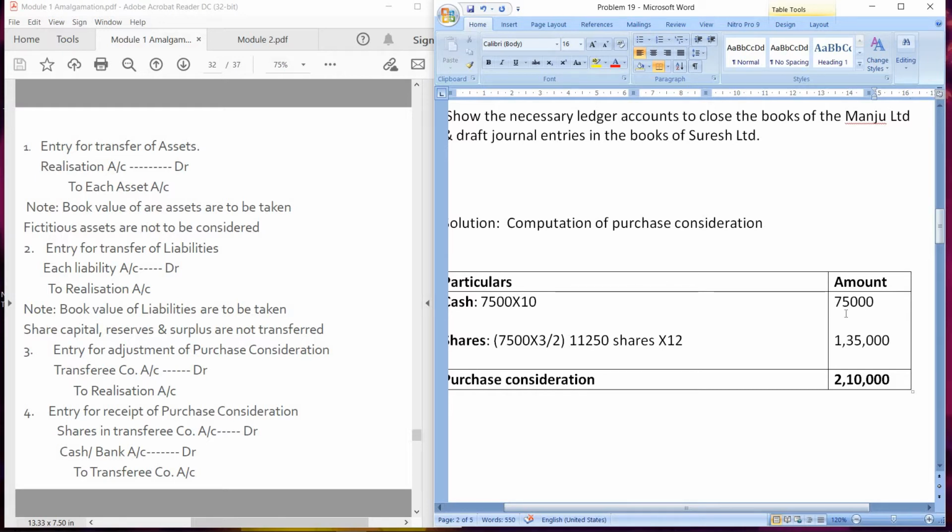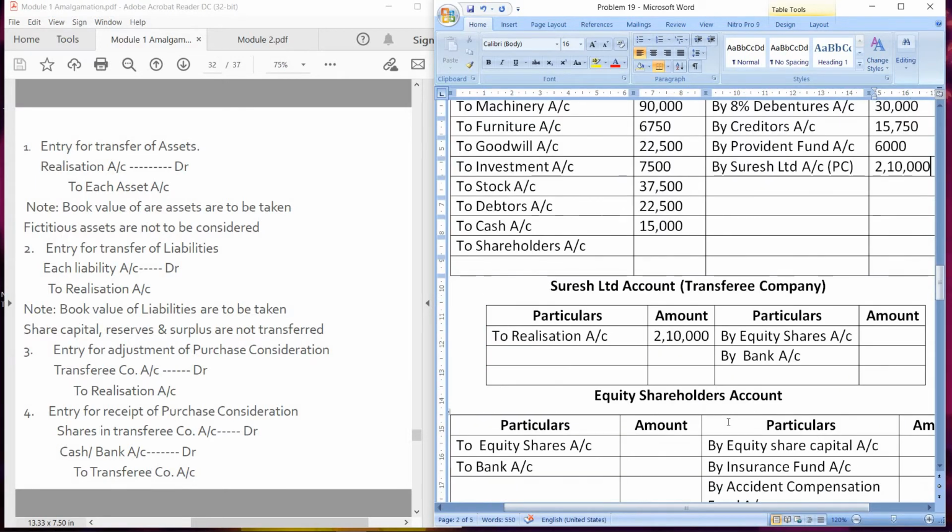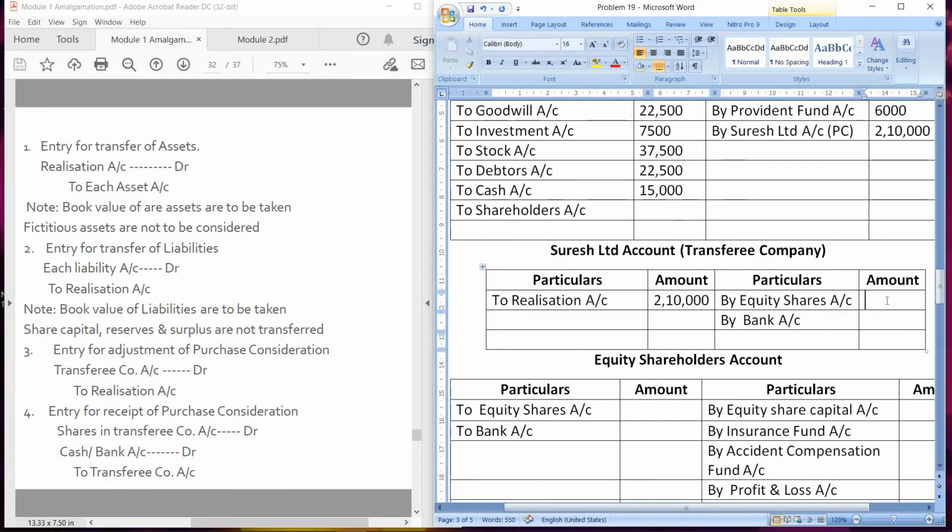So in cash it is 75,000 and in form of shares it is 1,35,000. So in equity shares it is 1,35,000 and in the form of cash, that is by bank account, it is 75,000. So third entry also we have passed.